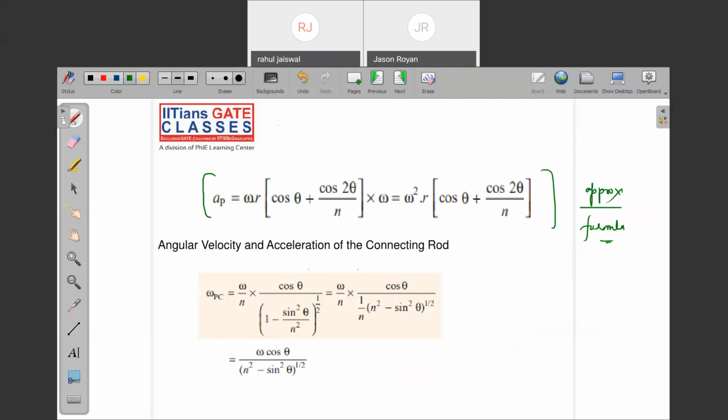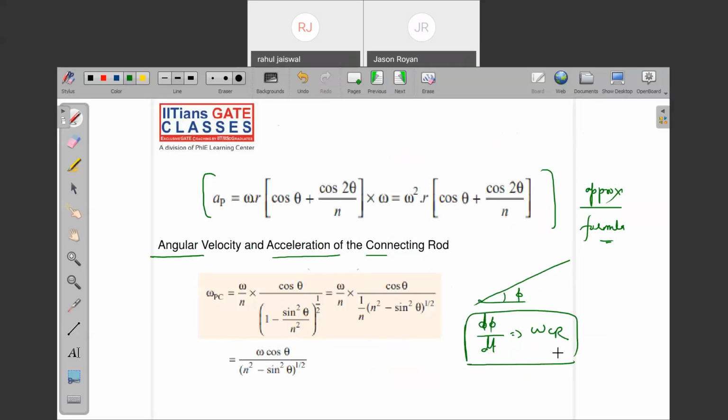Note down angular velocity and angular acceleration of the connecting rod. Because this is the connecting rod, it is making an angle phi. If I differentiate phi with respect to time, d phi by dt, what am I going to get? I'm going to get omega of the connecting rod. Yes or no? Likewise, we get omega of the crank as d theta by dt, because the crank is making angle theta. Similarly, if I differentiate with respect to time, I get omega of the connecting rod. So note down this formula.